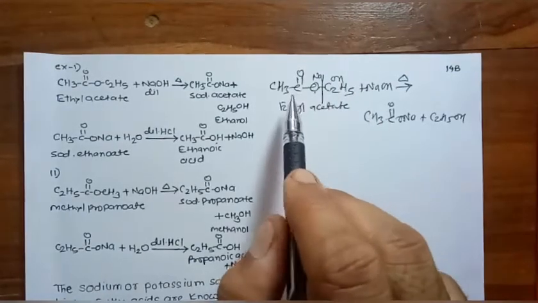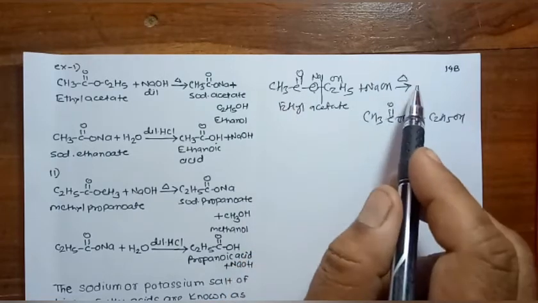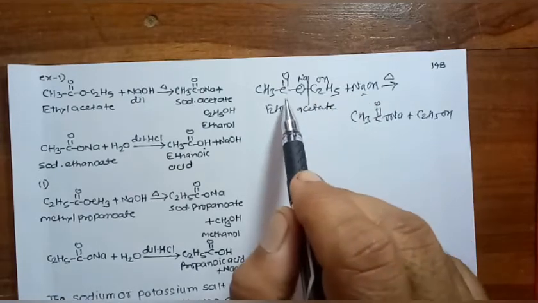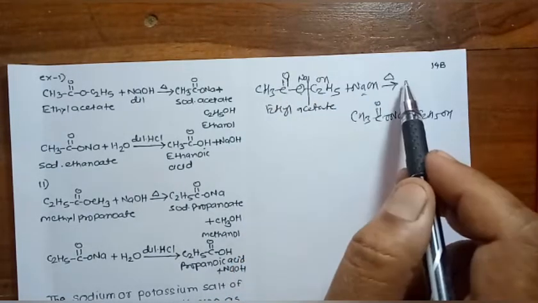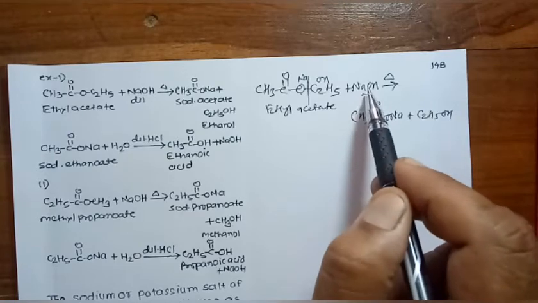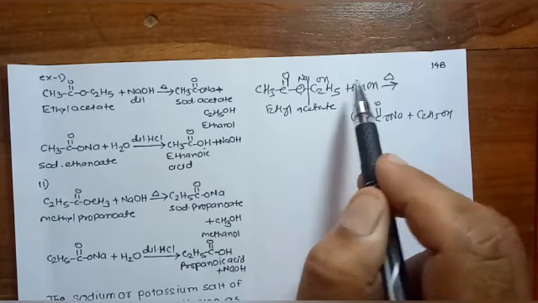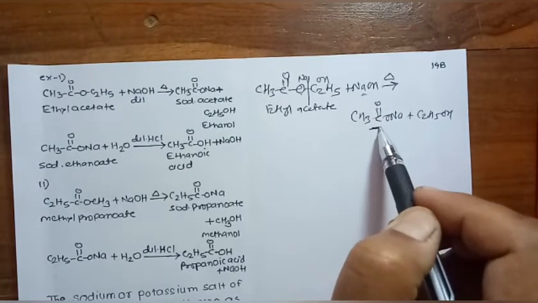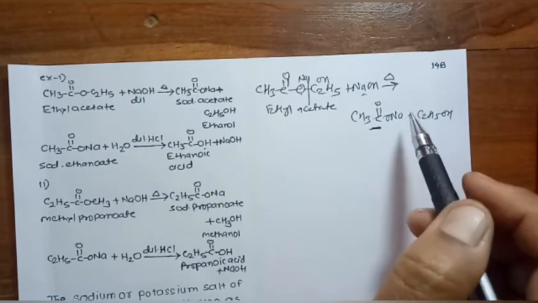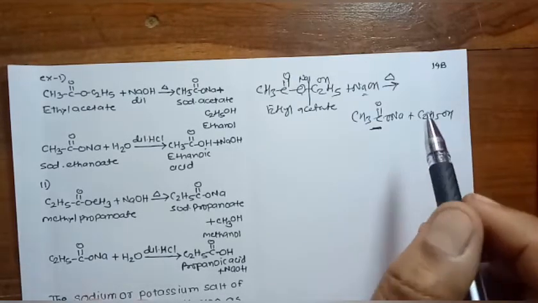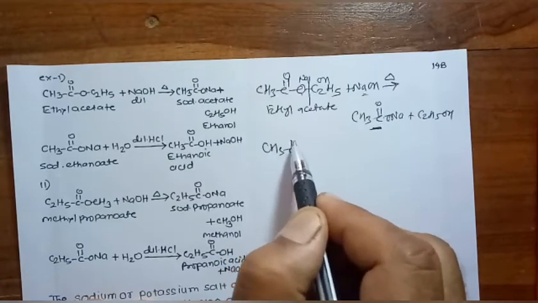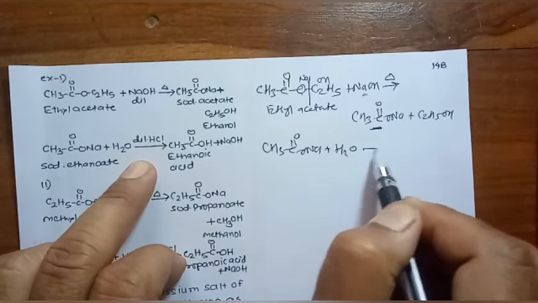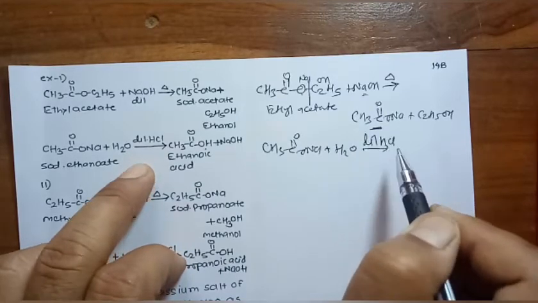Actually, in this reaction, formation of acid takes place as in acid hydrolysis, but this reaction takes place in the presence of a base. The acid which is formed, CH3COOH or RCOOH, always reacts with the base, a neutralization reaction, and therefore the acid is converted into its salt. We can convert this salt of the acid into carboxylic acid by hydrolysis of the salt in the presence of acid.